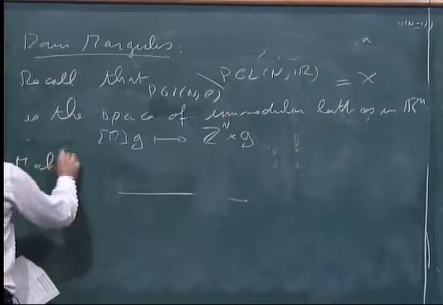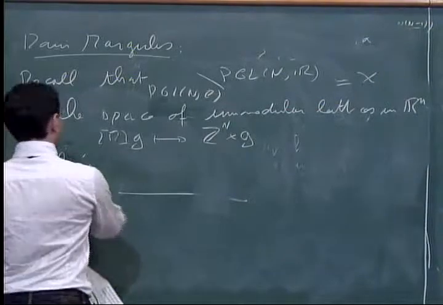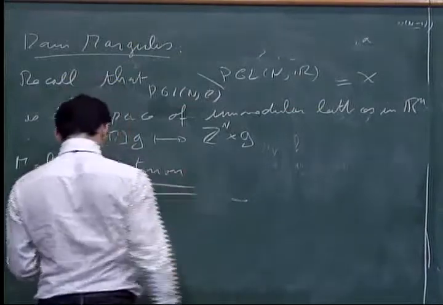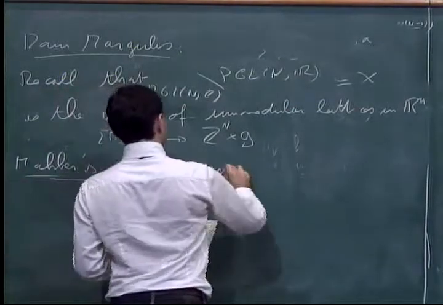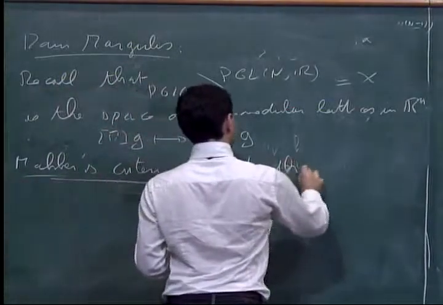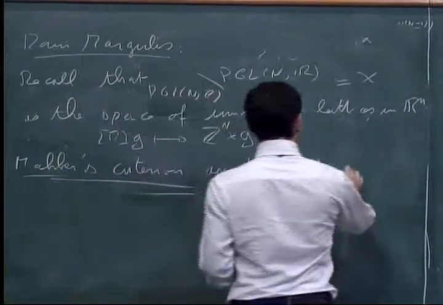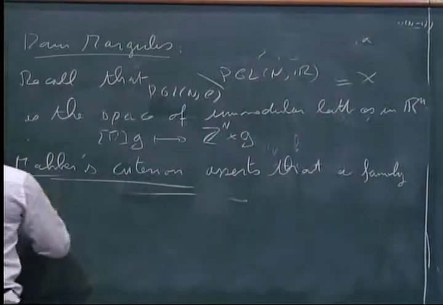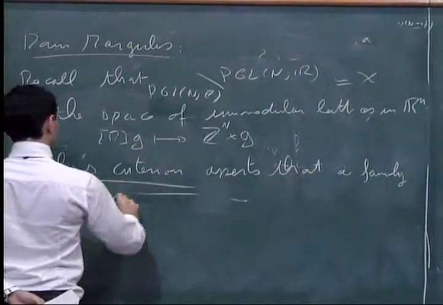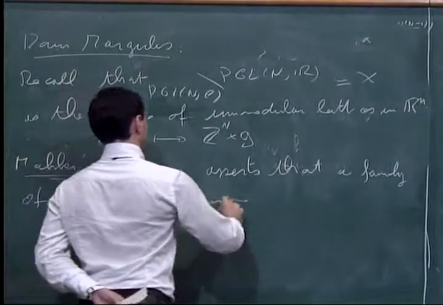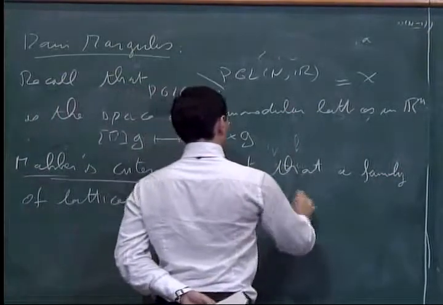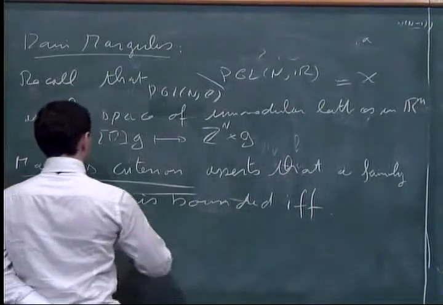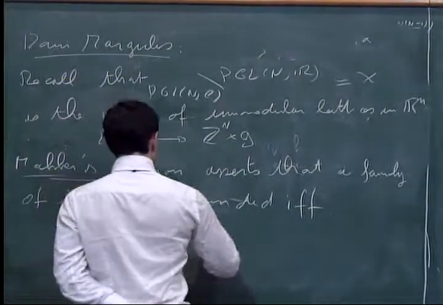Then we use Mahler's criterion, which asserts that a family of lattices is bounded if and only if the covolume, which means the volume of the fundamental domain, is bounded.